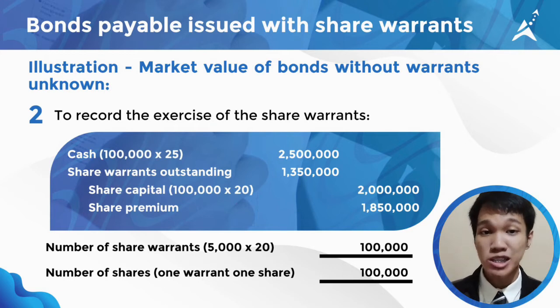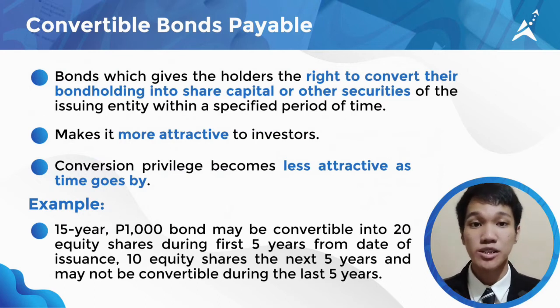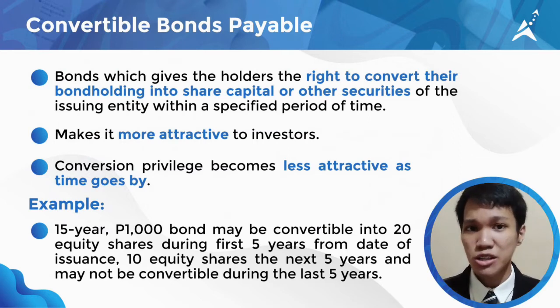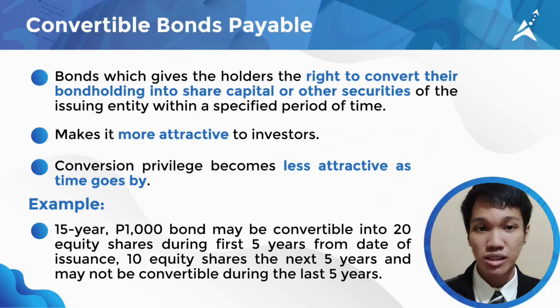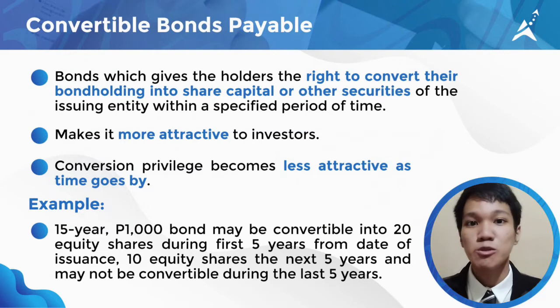Now that we've covered bonds payable issued with share warrants, let us move on to the next compound financial instrument, which is convertible bonds. Convertible bonds are bonds which give the holders the right to convert their bond holding into share capital or other securities of the issuing entity within a specified period of time. This being said, we can conclude that it has the component of both a liability and equity element, making the bonds convertible, making it more attractive to investors, as I have said also a while ago.